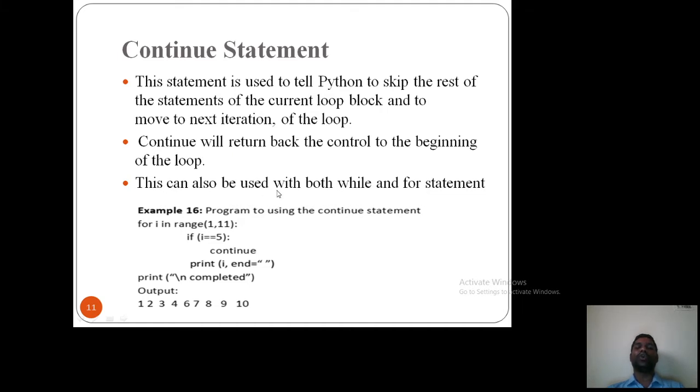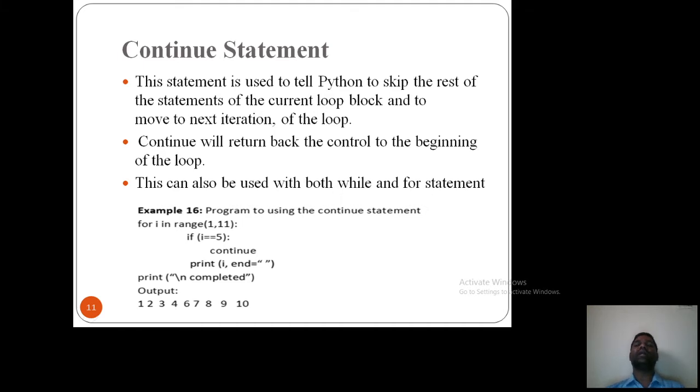This can also be used with while and for statements. I can use the continue statement with while, as well as with the for loop. So we'll see an example. For i in range 1 to 11, if i is equal to 5, continue. That means whenever i becomes 5, I am saying don't do anything, it's a continue. Otherwise print i. That means 5 will get skipped. I am printing 1 to 11, that means 10. So 1, 2, 3, 4, here 5 is missing, 6, 7, 8, 9, 10, and later I will get the print completed. This is what happens with this example. Clear? This is continue.